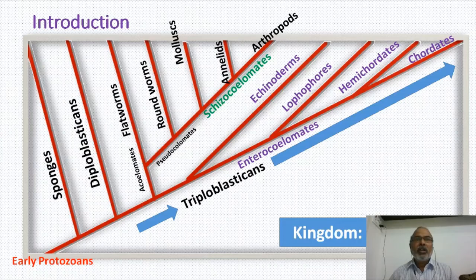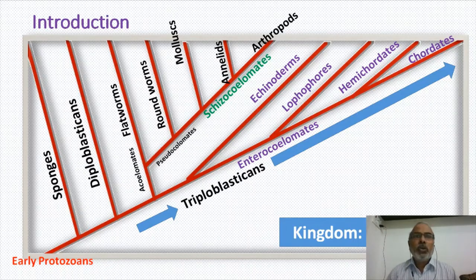Friends, all of you concentrate on this slide. This is the kingdom Animalia and the phylogeny of all animals. Early protozoans were formed during the pre-Cambrian period, and from early protozoans the animal evolution started.